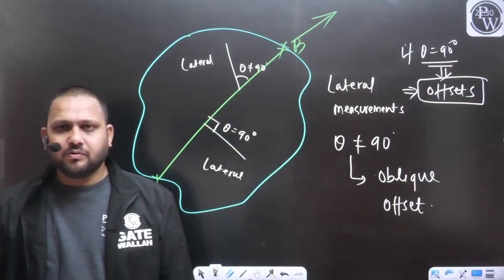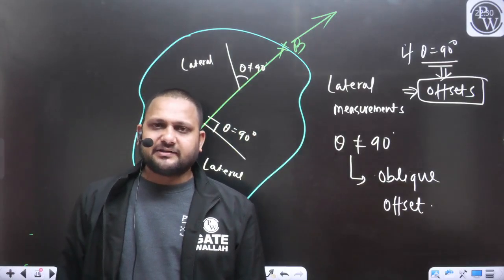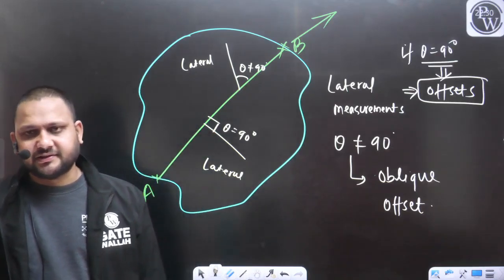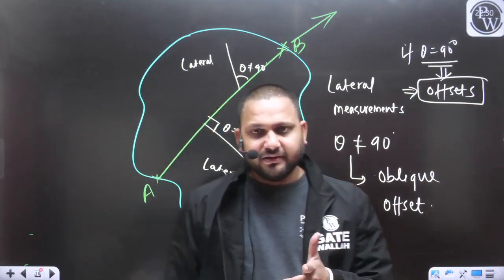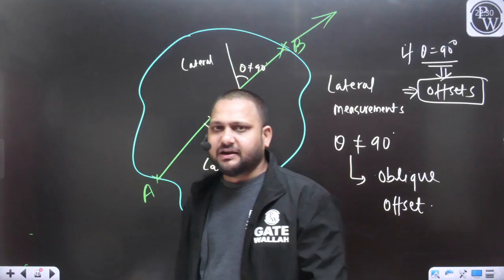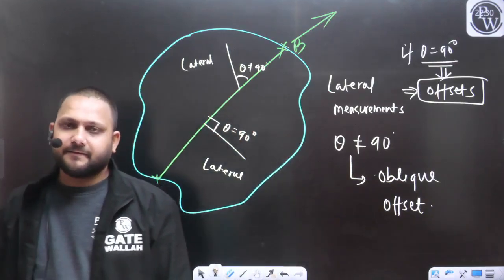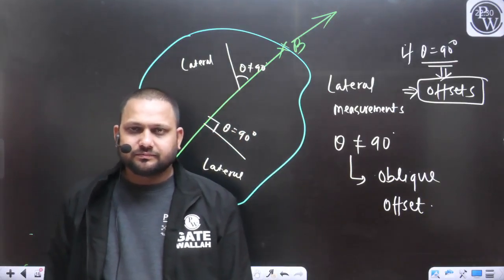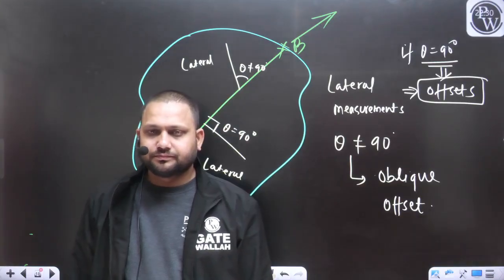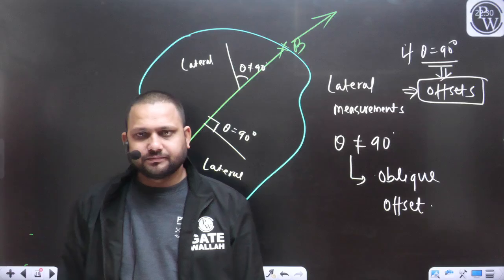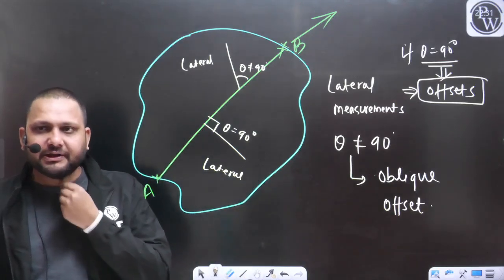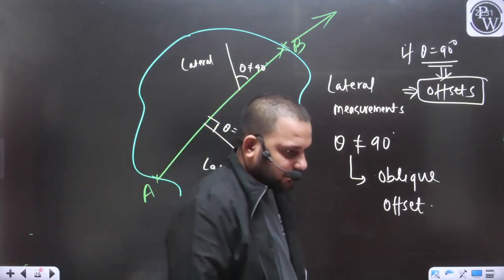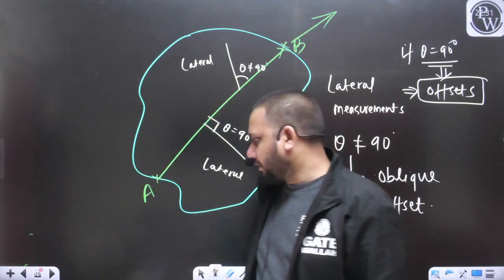So longitudinal direction, lateral direction, transverse direction, the angle is going to be 90 degree. Between any two directions, the angle is going to be 90 degree. Clear? Can we move further? Okay.